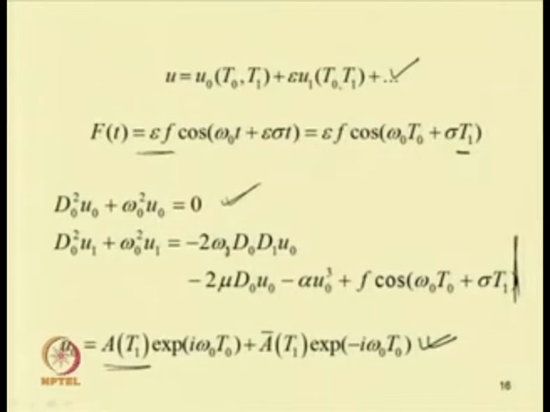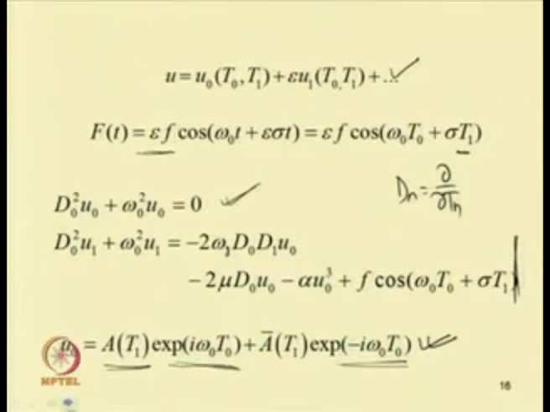So, as this is a function of t 0, we can differentiate these terms. D n means del by del t n. So, D 0 will be equal to del by del t 0, differentiating these terms with respect to t 0.